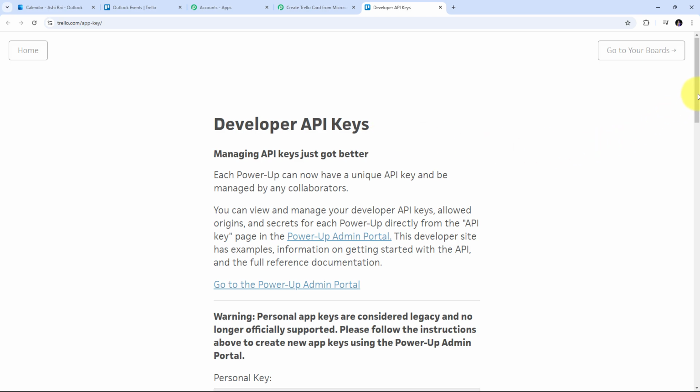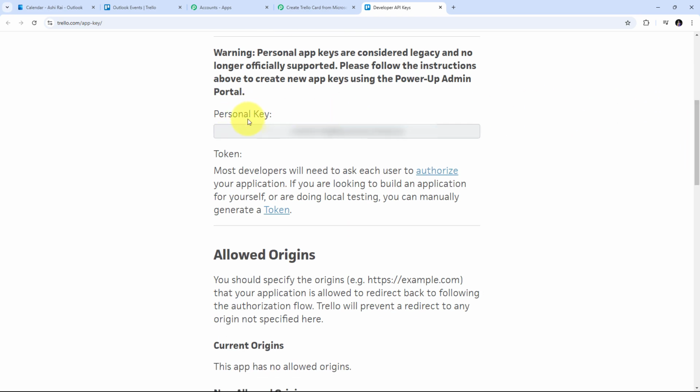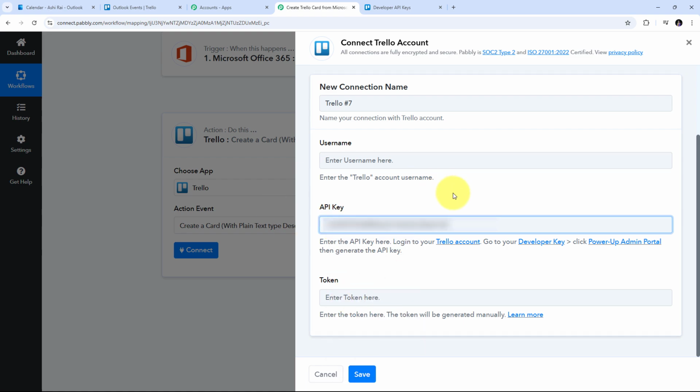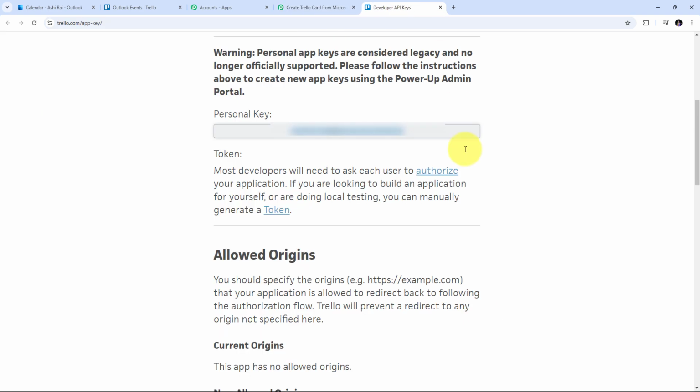And also in this, I'm going to scroll down, and here this is my personal key. So this personal key is going to be my API key. So here what I need to do is I need to copy this API key from here. I need to go back to Pabbly Connect and I'm going to paste that here in this tab. Now that I have added my API key, I'm going to take you back to my developer key option. And now here I need to generate a new token.